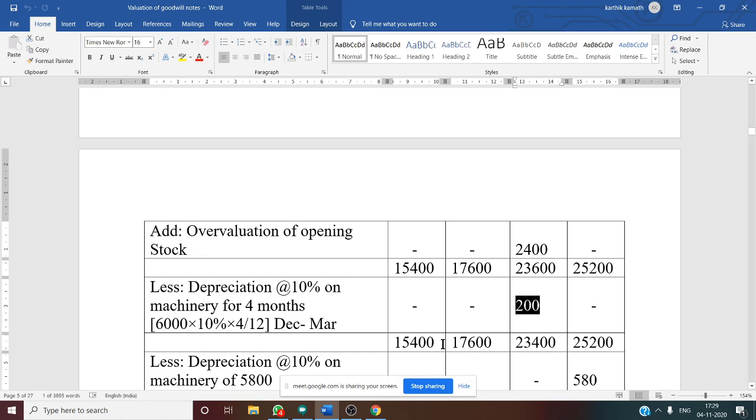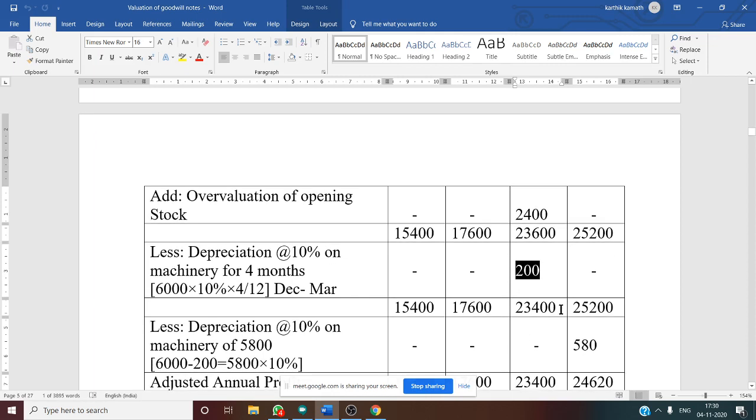So again you have to make the total. For the first 2 years, total will be the same, that is 15,400 and 17,600. But for the third year, there is a depreciation, so deduction. So total will be 23,400 and fourth year same total 25,200.